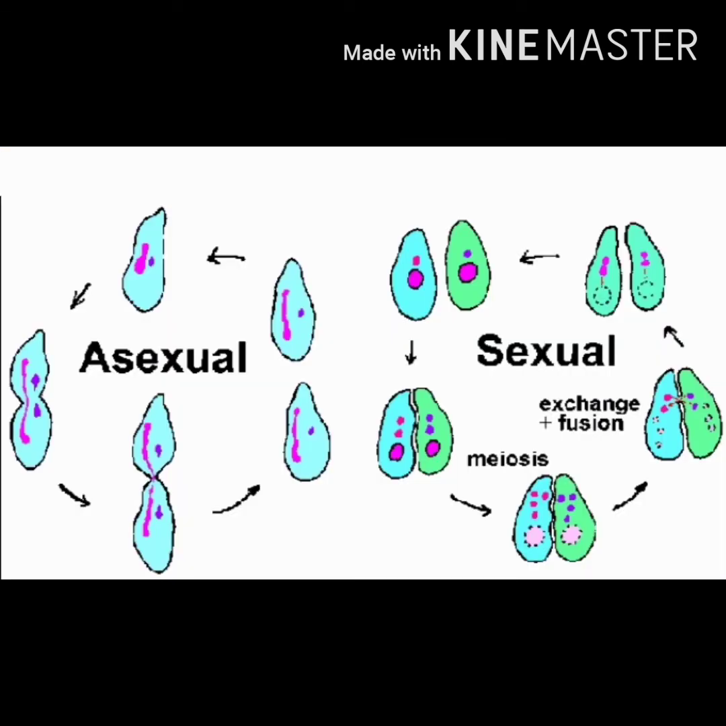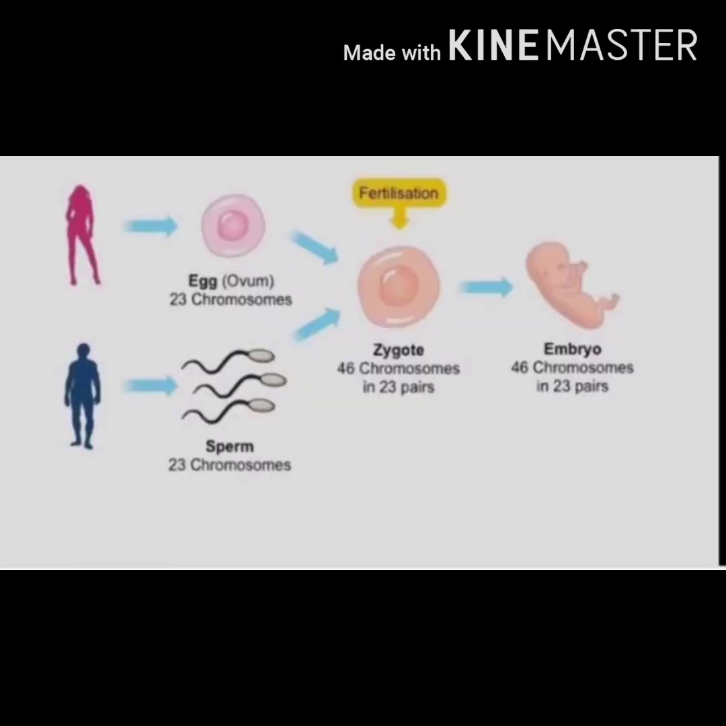Next is sexual reproduction. So, what is sexual reproduction? Sexual reproduction is a type of reproduction that involves a complex life cycle in which haploid gametes with a single set of chromosomes combine to produce a diploid organism composed of cells with a double set of chromosomes.